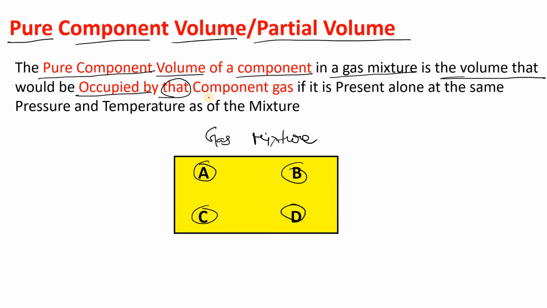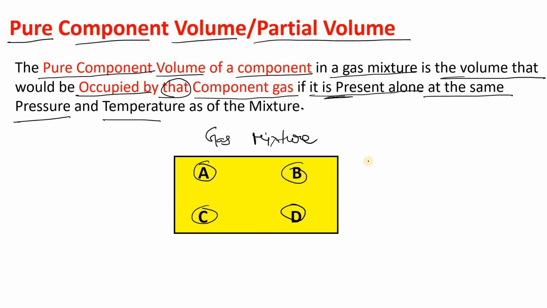That word is very important. Okay, that individual component gas, if it is present alone at the same pressure, means here the pressure is constant, and the temperature as of the mixture. Okay, this word is very important. I hope you got my point.